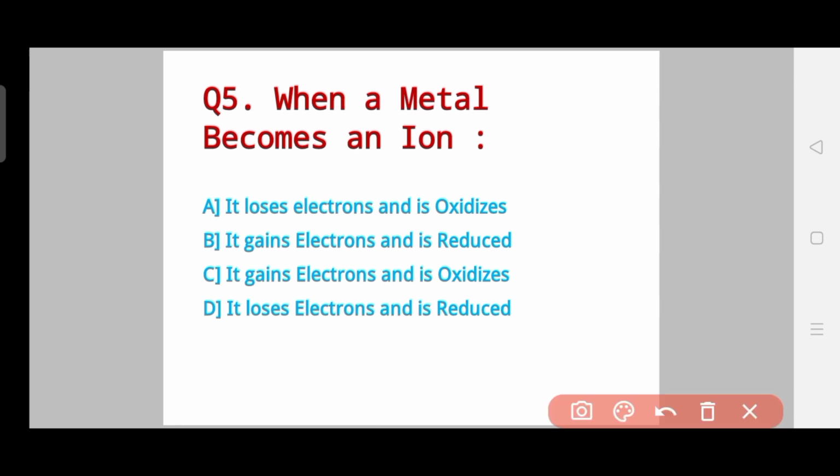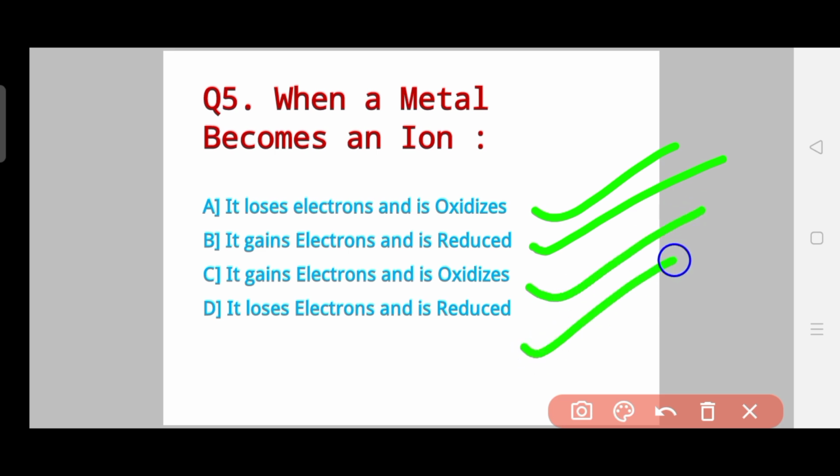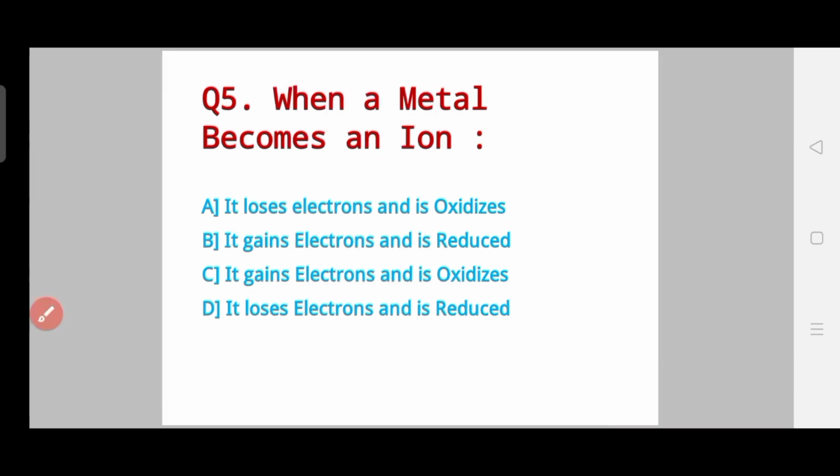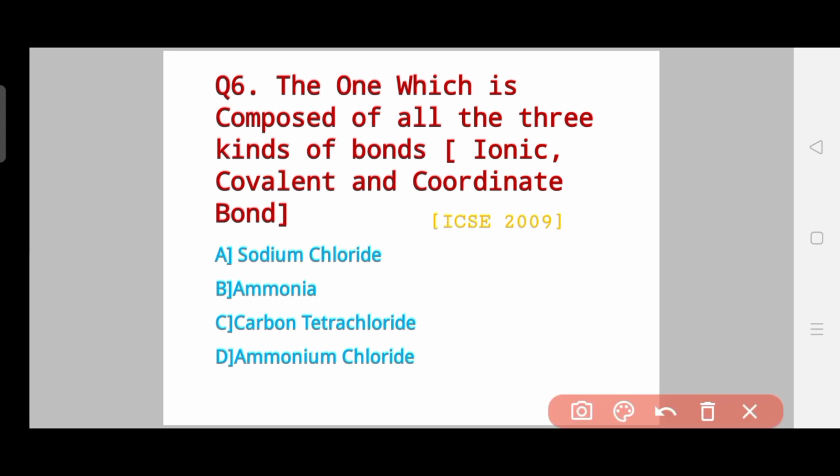Question number 5 says, when a metal becomes an ion, options are: it loses electrons and is oxidized, second is it gains electrons and is reduced, third is it gains electrons and is oxidized, and fourth is it loses electrons and is reduced. So you can clearly see this is an important question. Okay, so know the answer and do comment down the answer for this question. Now let's go to question number 6.